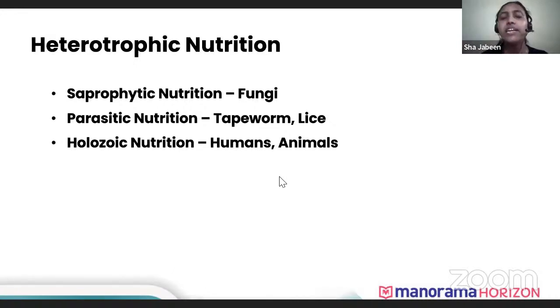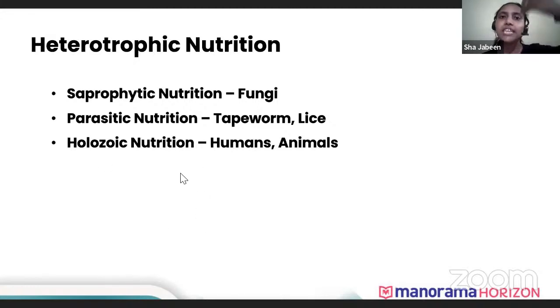Okay, we have seen that in case of saprophytes, they digest and they absorb. In case of parasites, they live on the body of host and absorb the nutrients. Whereas in holozoic, we take the whole nutrient as such and digest it inside the body. Hence, humans and many of the animals are examples of this holozoic nutrition.